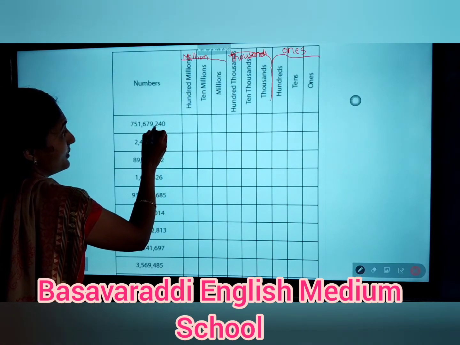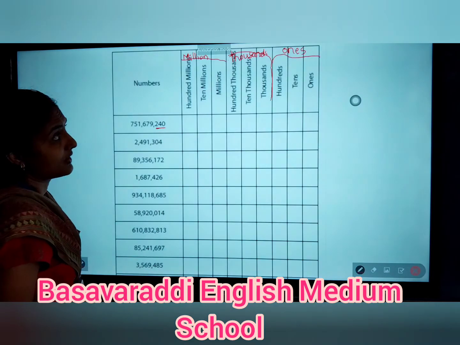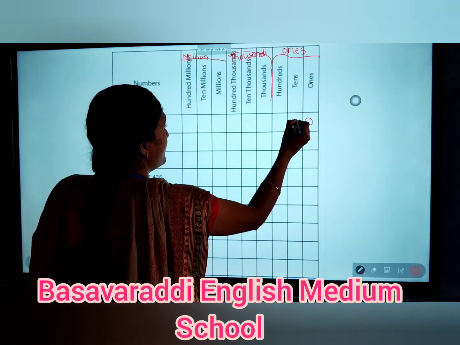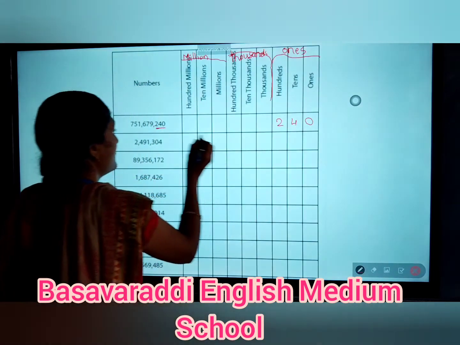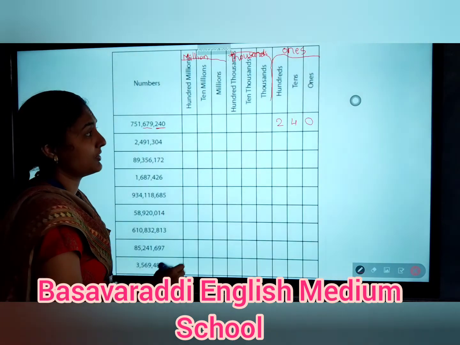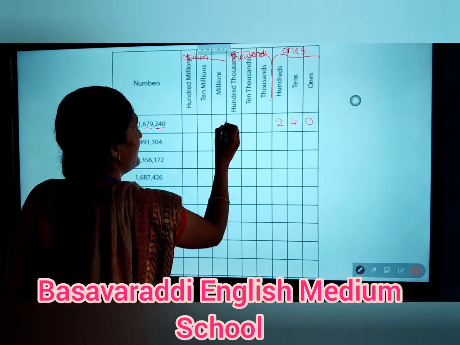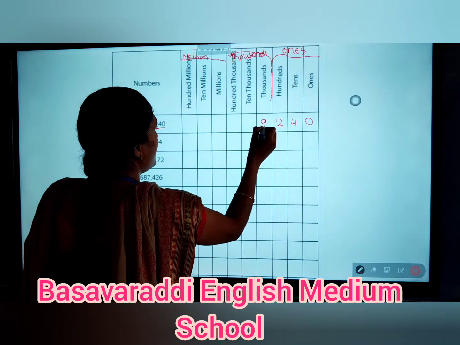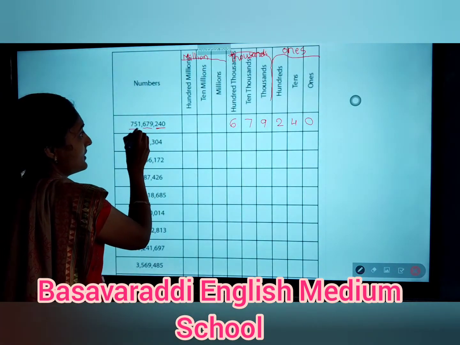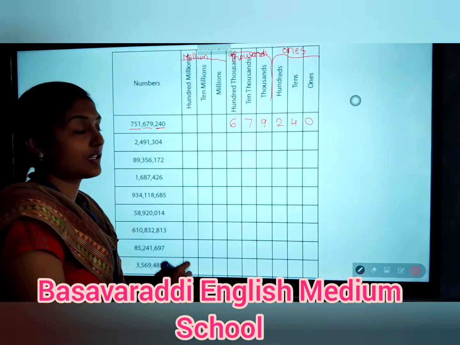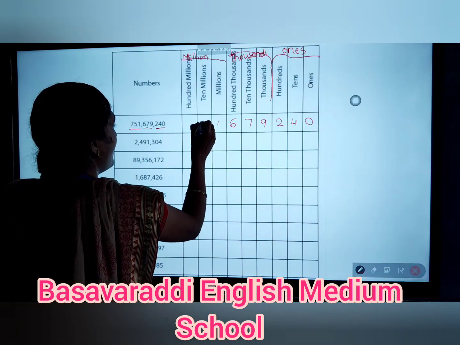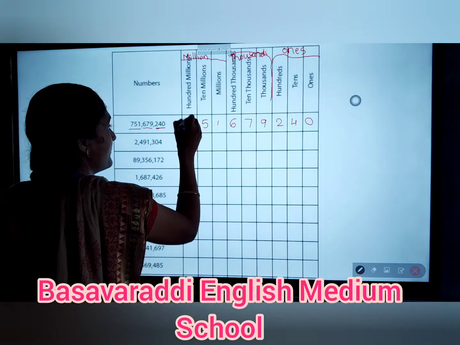0, 4, 2. These 3 numbers come under the ones period. So 0, 4, 2. Next 6, 7, 9. These 3 numbers come under the thousands period. So write 9, 7, 6. Next the last 3 digits. These 3 digits come under the millions period. So write 1, 5, then 7.